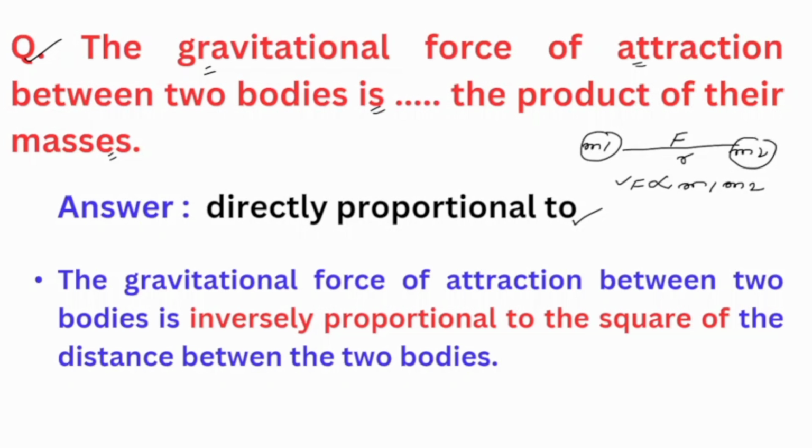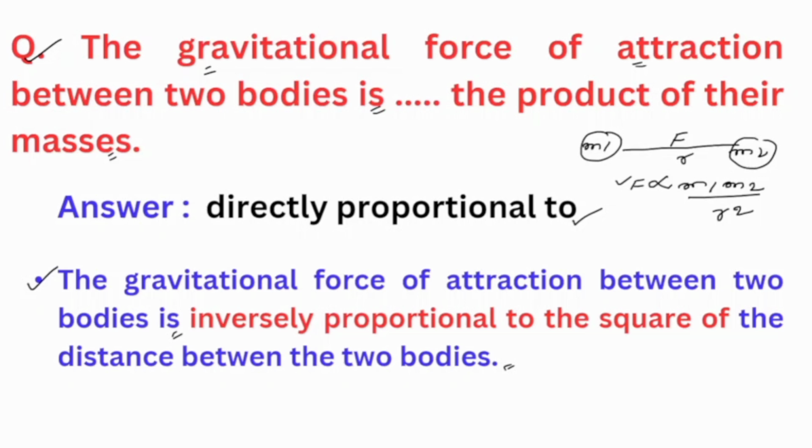And the second part of the law also says that this F is inversely proportional to the square of the distance between them. So let's see this. The gravitational force of attraction between two bodies is inversely proportional to the square of the distance between the two bodies. Understood. Sometimes it is also asked in the exams that the gravitational force of attraction between two bodies is dash of the distance between the two bodies. Then your answer should be inversely proportional to the square of the distance. Understood.